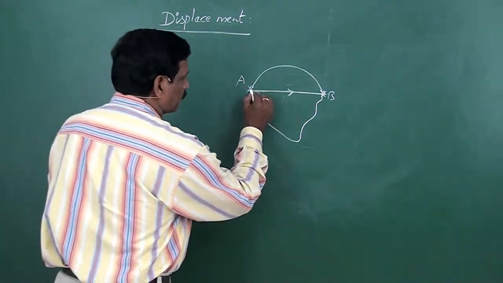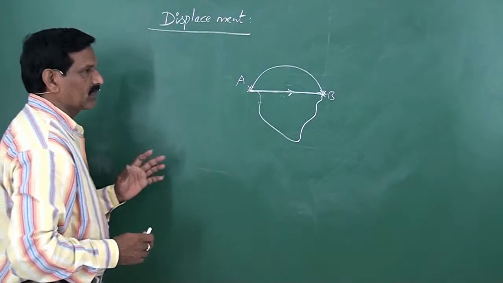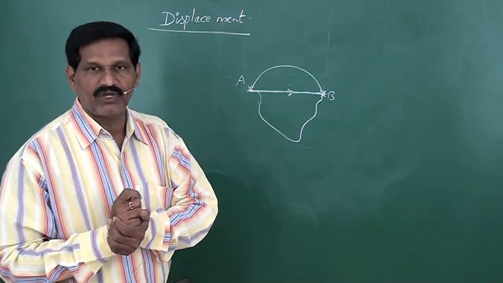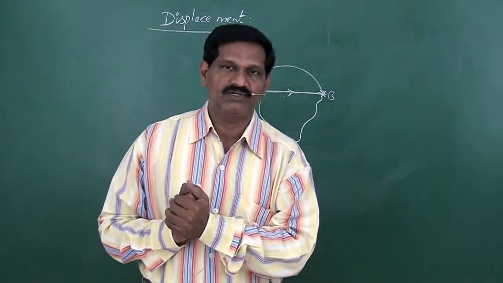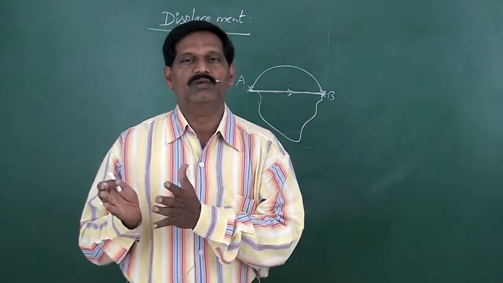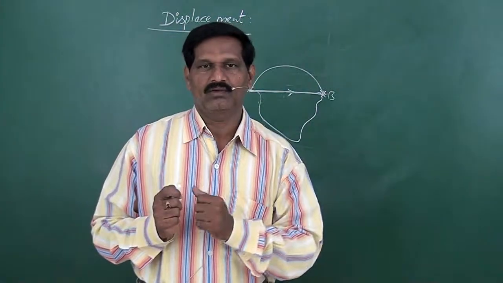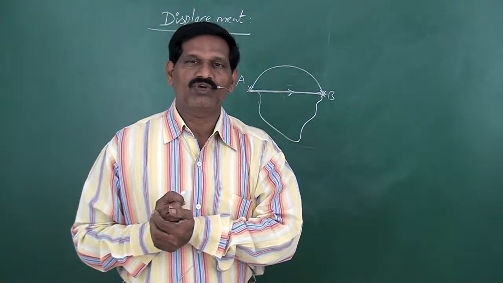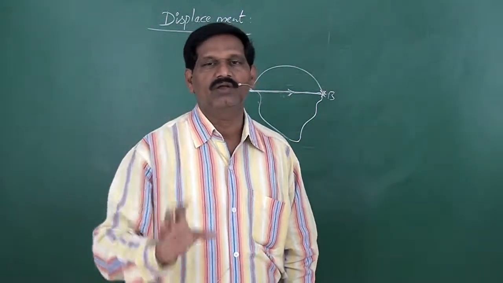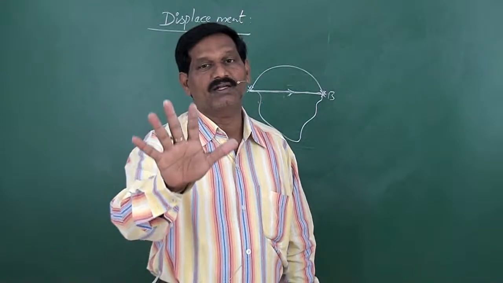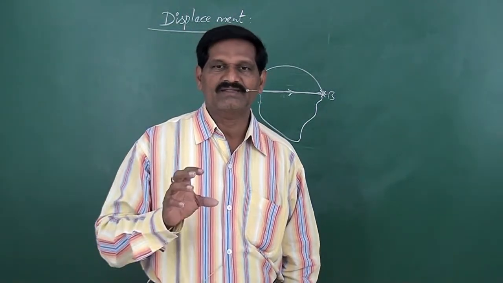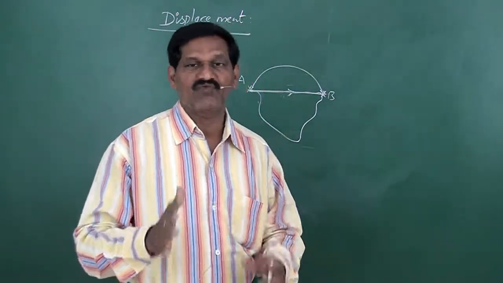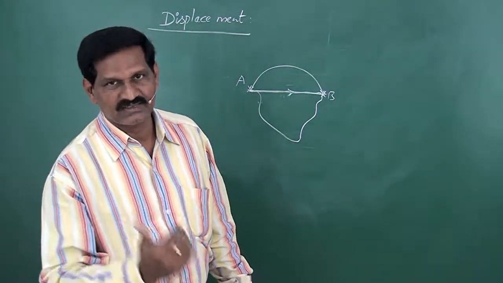Since it has direction, when we use the term displacement, we say that a body moves from A to B, or the body displaces from B to A. So when we use the term displacement, we generally state the direction of motion. Hence displacement has direction, and displacement is a vector quantity because it has direction.